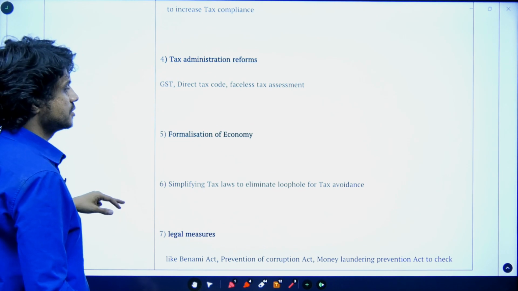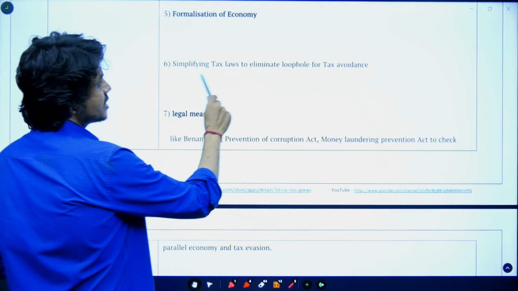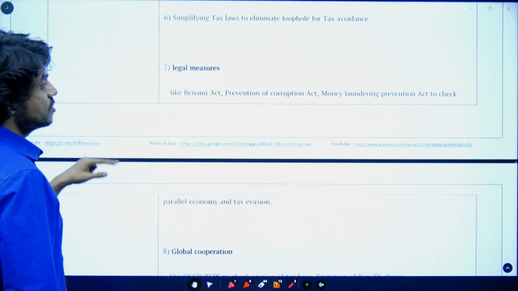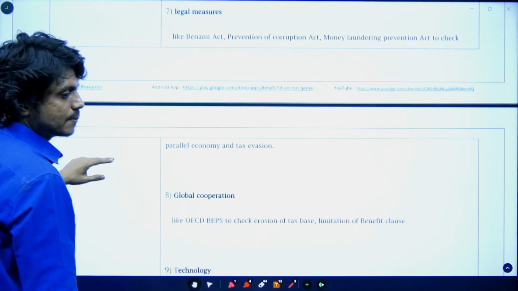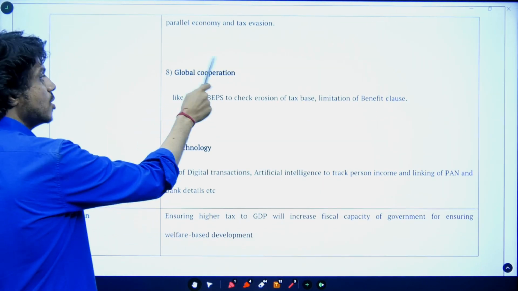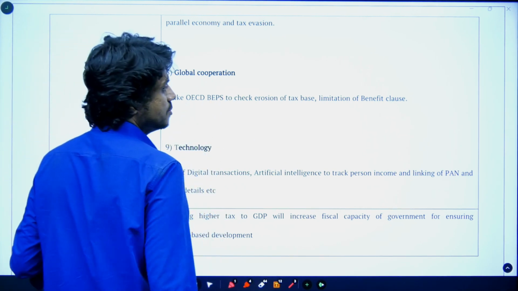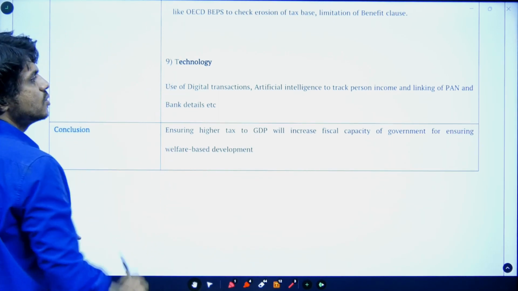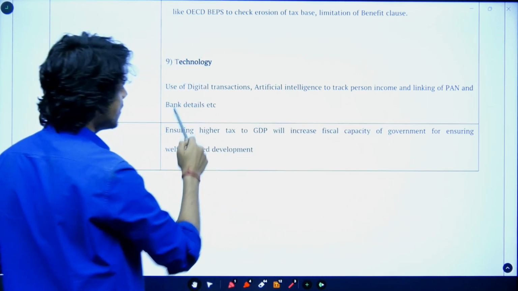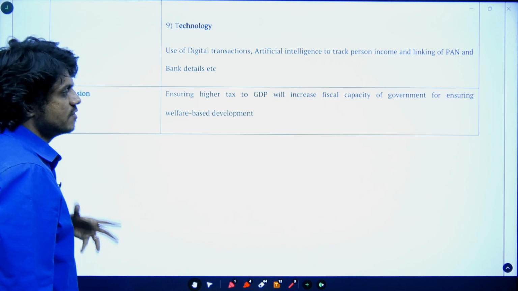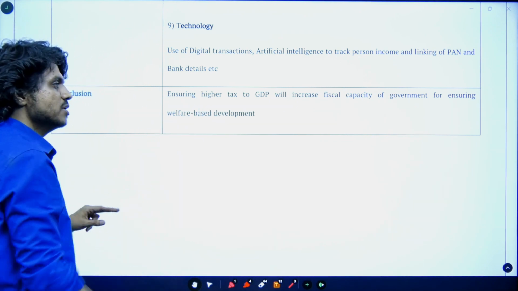Faceless tax assessment. Formalization of economy, we have already seen this, GST and all. And then simplifying tax laws to eliminate the loophole for tax avoidance. Then we have taken legal measures like the Prevention of Corruption Act, Money Laundering Prevention Act, to check all this black money, money laundering and all these things. And then global cooperation, like double taxation agreements and OECD's BEPS agreement, limitation of benefit clause, and use of technology like digital transactions, artificial intelligence to track personal income, and linking of PAN and bank details, so as to identify tax evasion. Ensuring higher tax to GDP will increase the fiscal capacity of the government for ensuring a welfare based government.